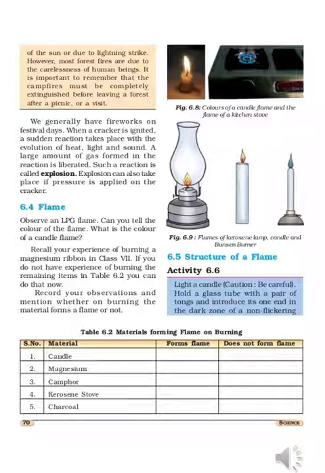In the innermost zone there is no oxygen, so the carbon particles do not undergo any combustion, and it is the coldest of the three zones.